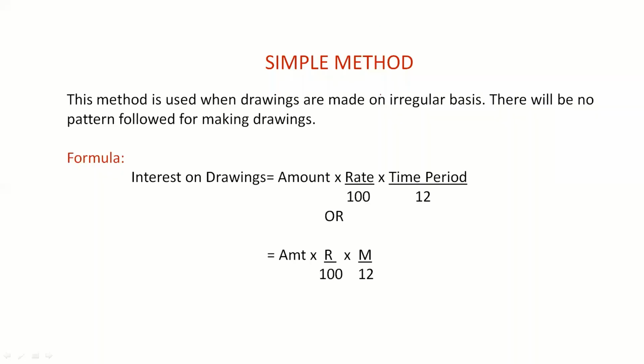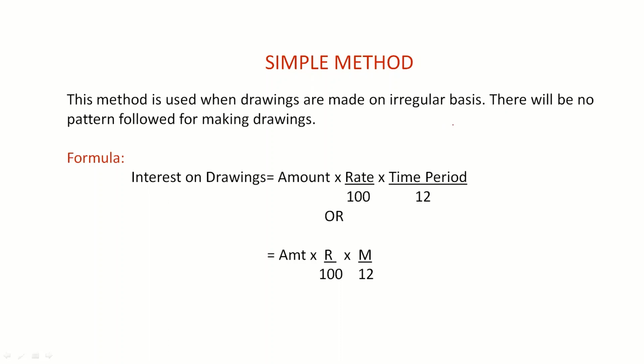Let us start with the simple method. This method is used when the drawings are made on an irregular basis. There will be no pattern followed for making drawings. There is no one fixed date on which the partner is withdrawing the amount, and even the amount of drawings is not fixed.